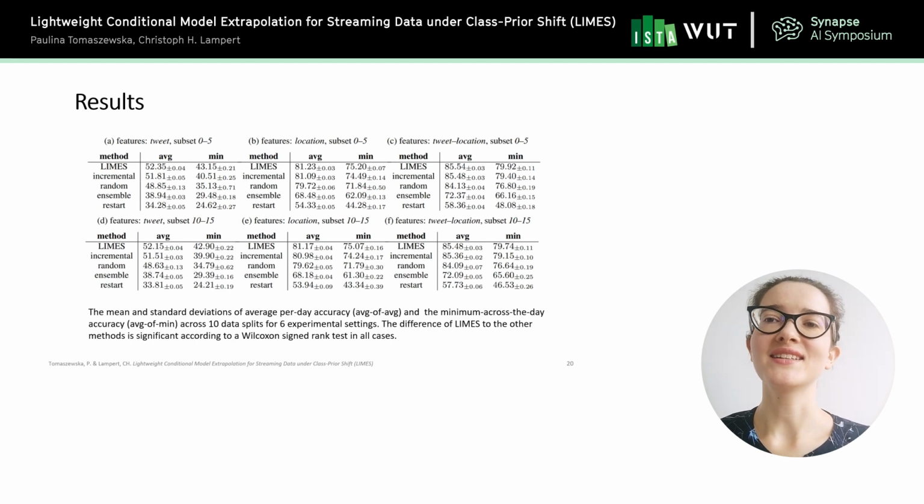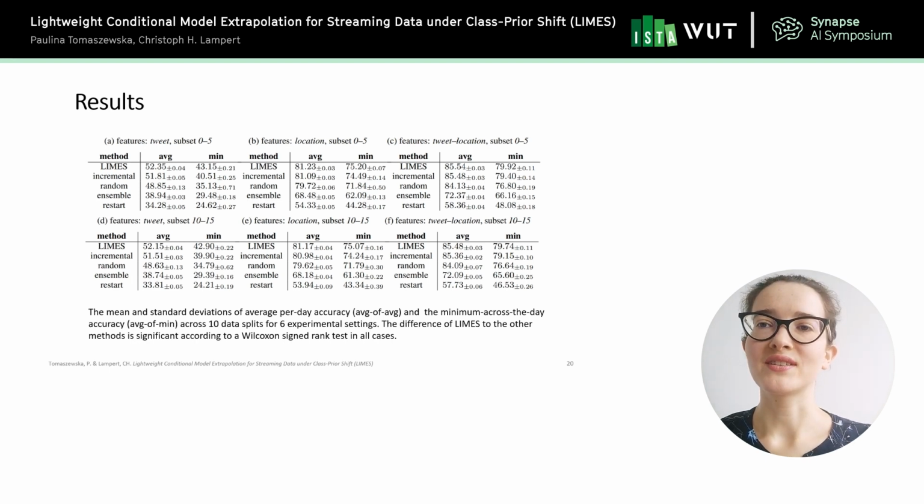And what we can see is that always Lime's outperforms other methods, but the difference in performance changes, so that once the task is the most difficult, because we use only the text of the tweet as the input, then the difference is the biggest. And in the case where we use both the tweet and the location metafield, then the difference between Lime's and the incremental method, which is the best among the baselines, is the smallest.